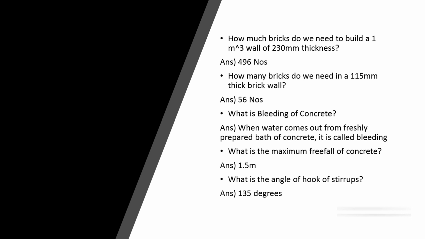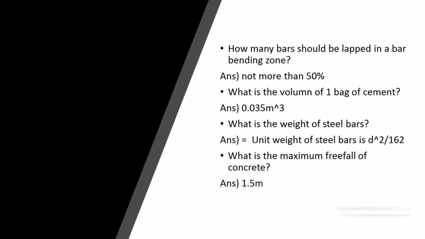What is the maximum free fall of concrete? It's 1 meter to 1.5 meters. What is the angle of hook of stirrups? It's 135 degrees. How many bars should be lapped in a bar bending zone? Not more than 50%. What is the volume of one bag of cement, or the space which one bag of cement covers? It's 0.035 cubic meter.